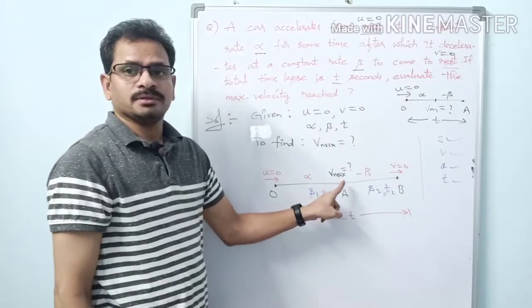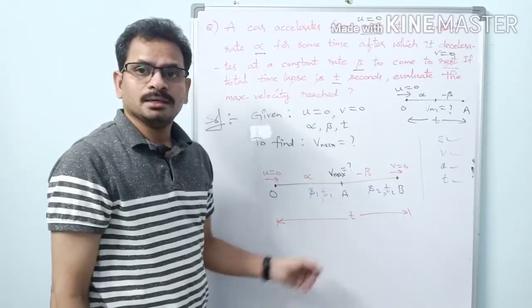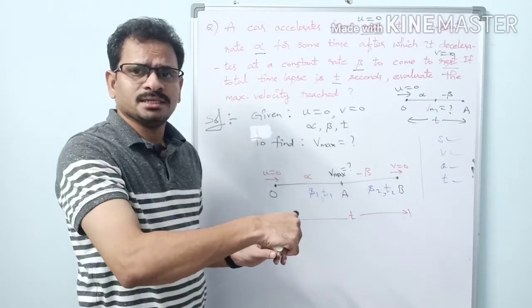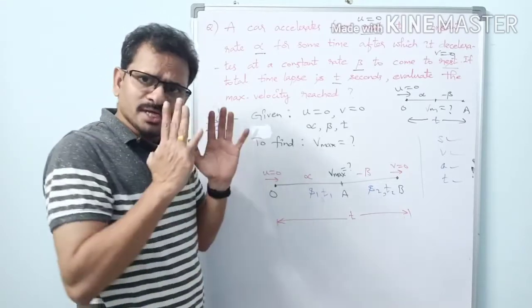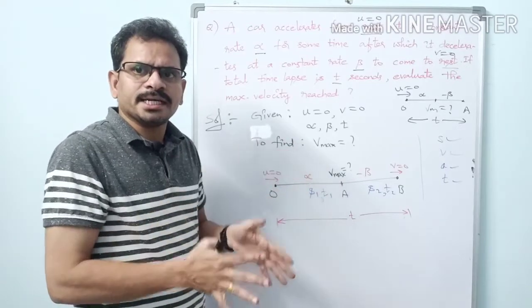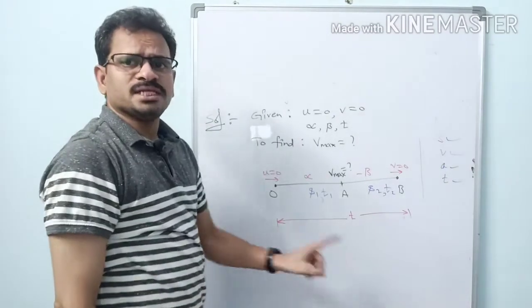I am mentioning the quantity to be found in black color, and these quantities in blue color are assumed quantities, they are not important. We just use them just like curry leaf, and we remove them while solving problems. We should always take care that the given quantities and the quantity to be found must be retained while solving the equations. Okay, right. See, it's very simple to solve this one.